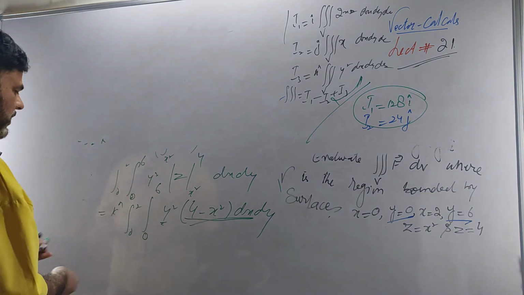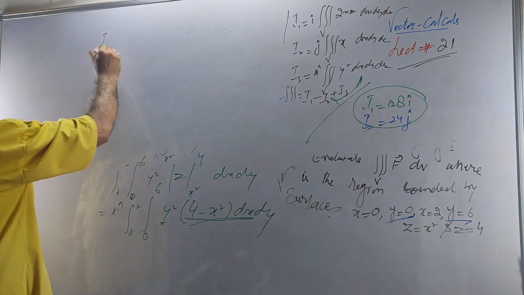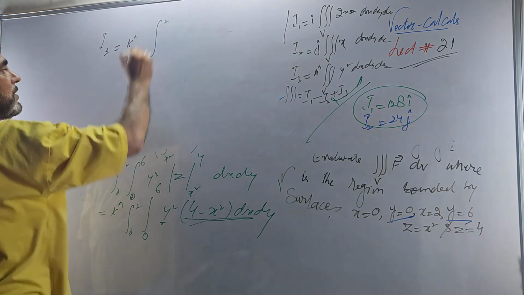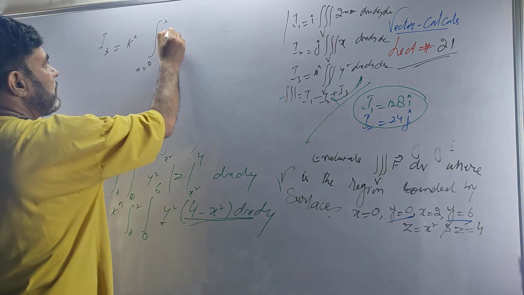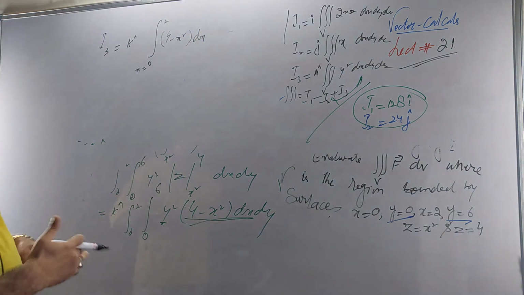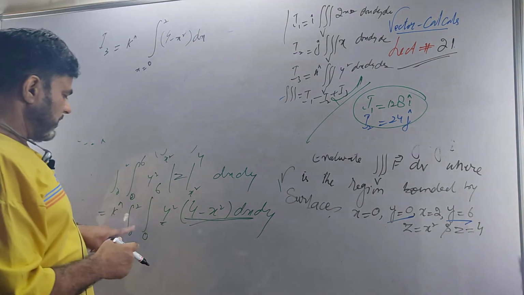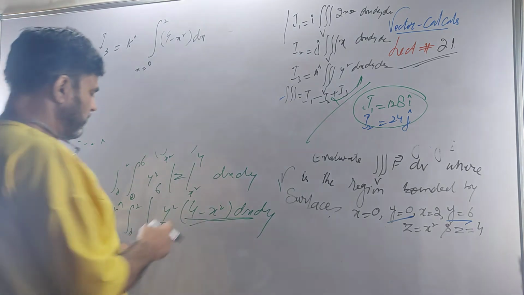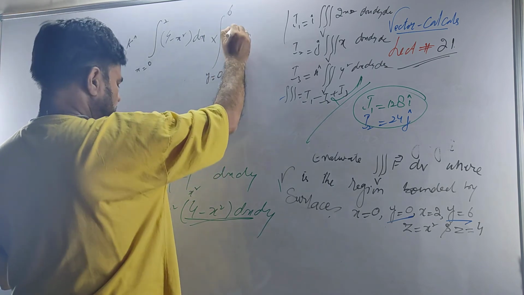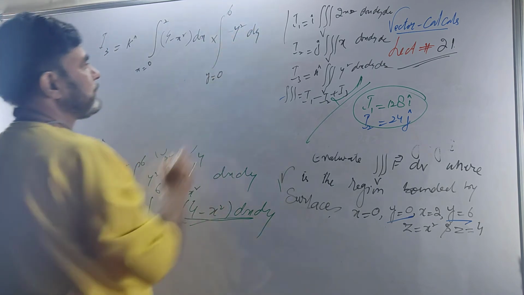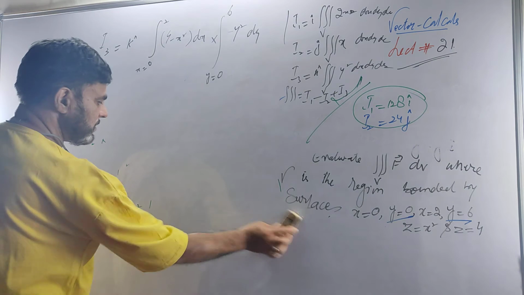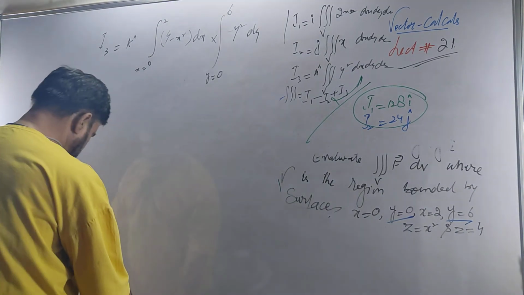Well, your I3 is now k times the integral 0 to 2 of 4 minus x square dx, the x function, into the y limit, y running from 0 to 6, of y square dy. We have done these in double integrals.